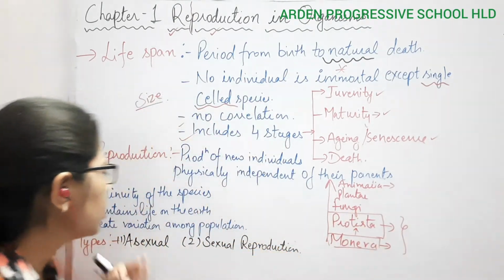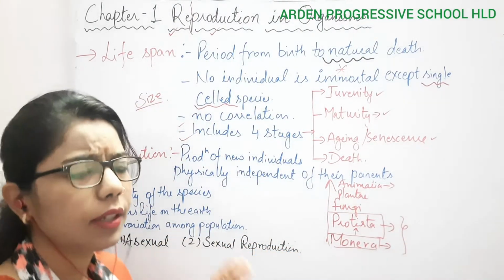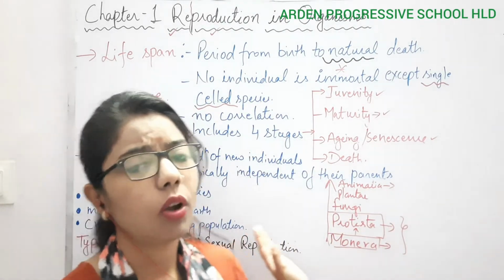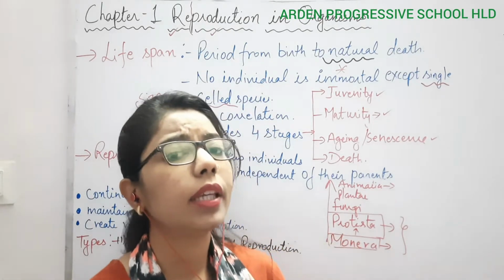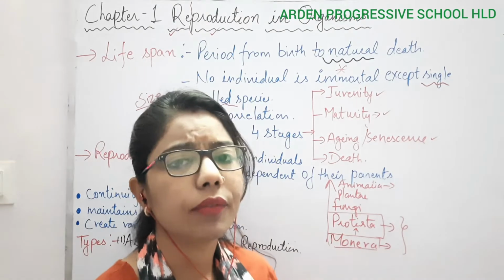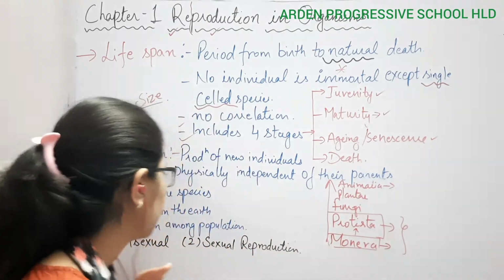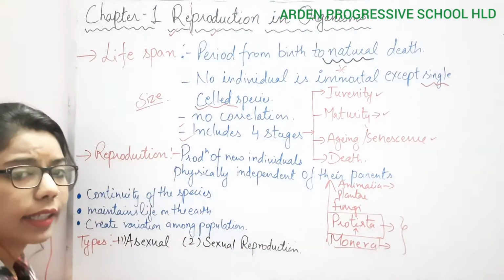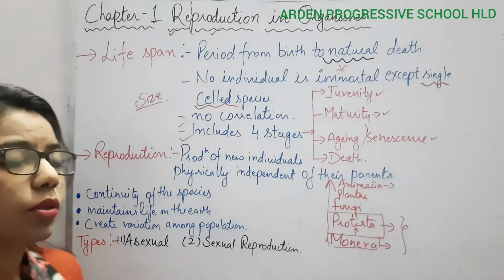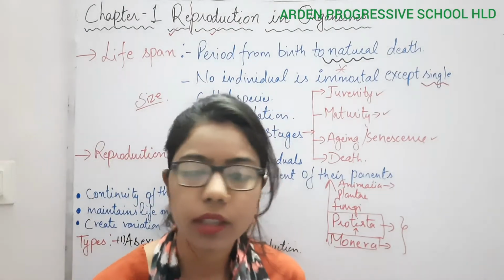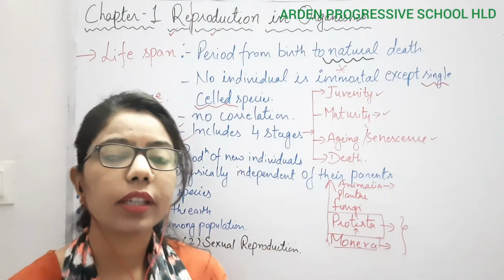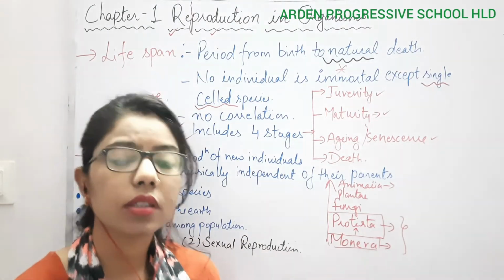The first one is the continuity of the species. If we have to continue our population, there must be reproduction. If it is not there, what will happen? There will be no population growth, and ultimately the whole ecosystem will get disturbed. So we should know that reproduction enables the continuity of species, right? Then comes the next point, maintains life on the earth. Simple. If there is continuity, life will get maintained, and the ecosystem will get maintained.